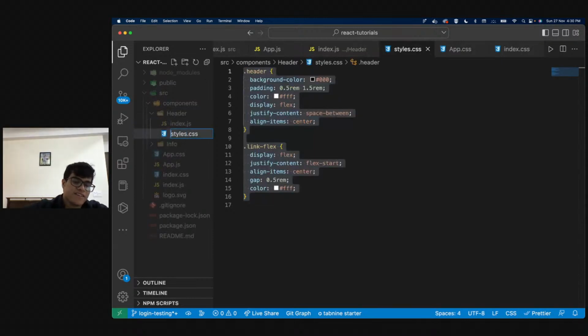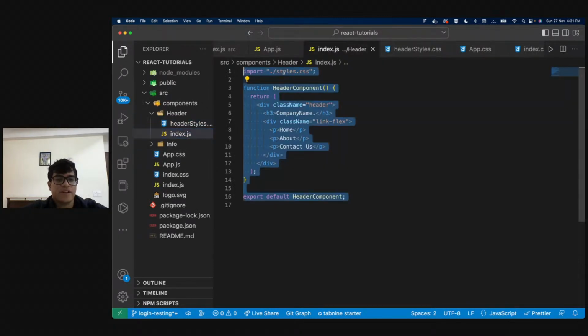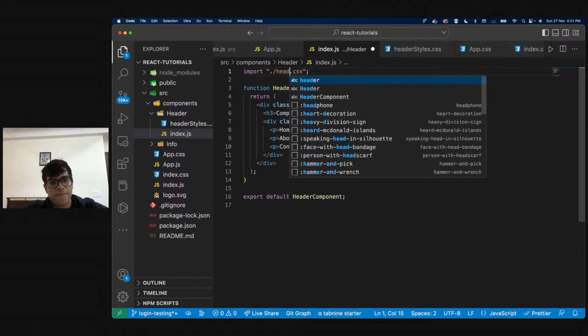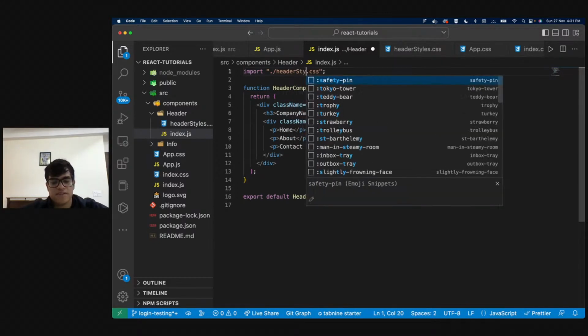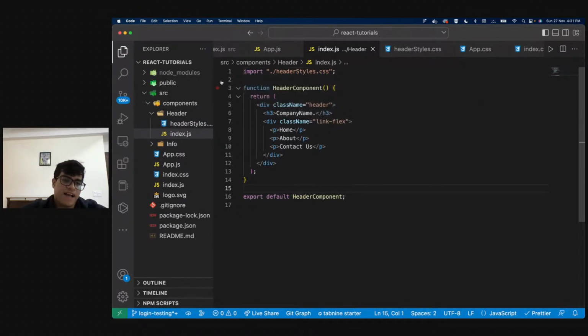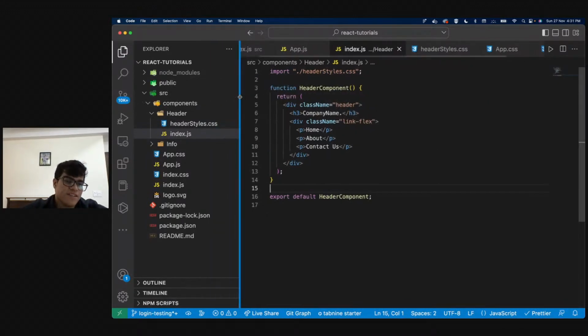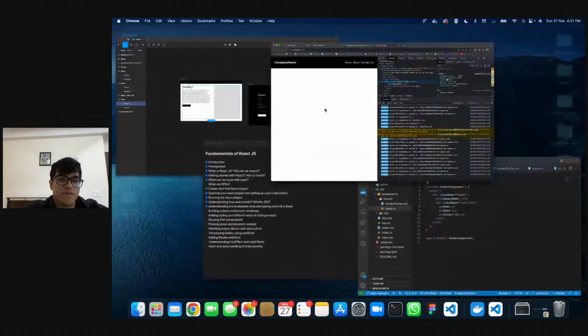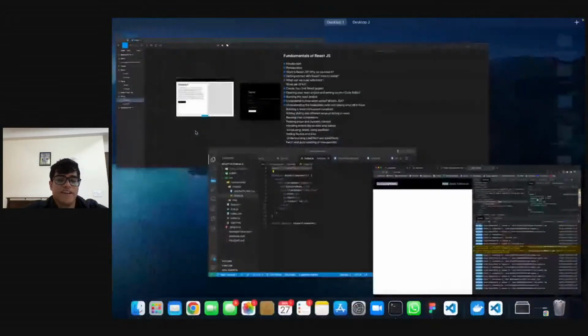I can say header-styles, right? So now, instead of styles, I'll be writing header-styles.css, and now I'm importing that, right? So you can name this file whatever you want to, but just import it correctly. And if you're importing it, your styles should be visible on the screen like this, right?